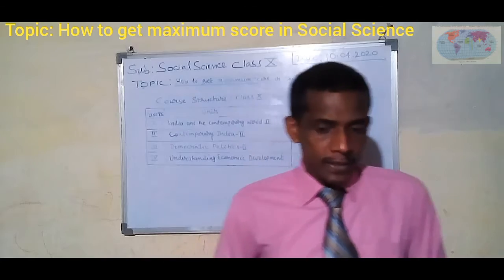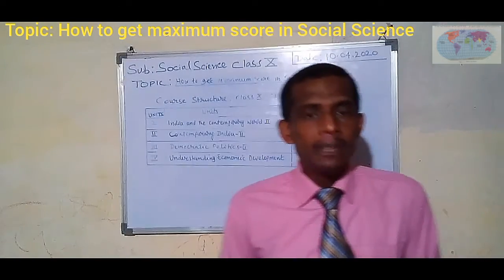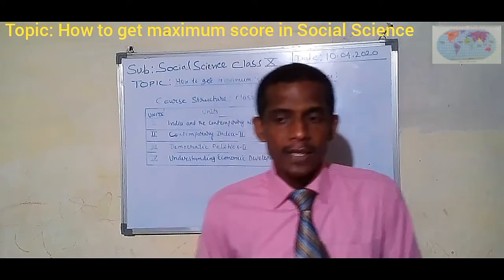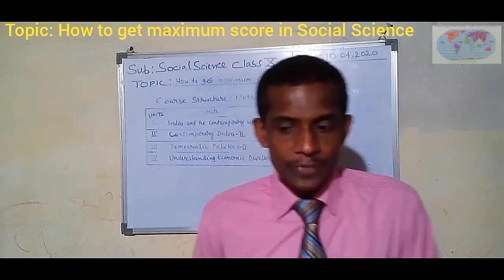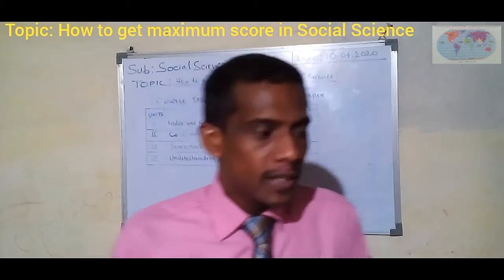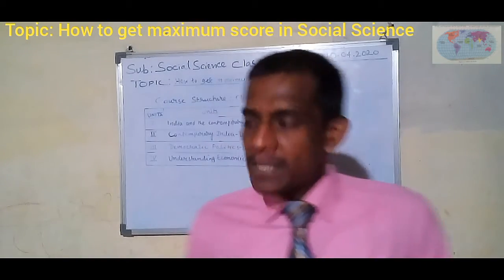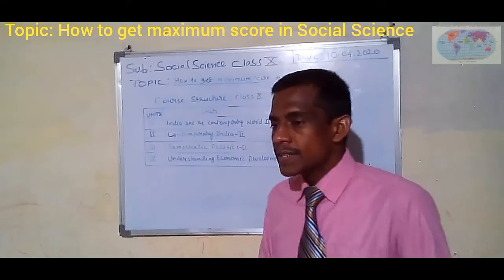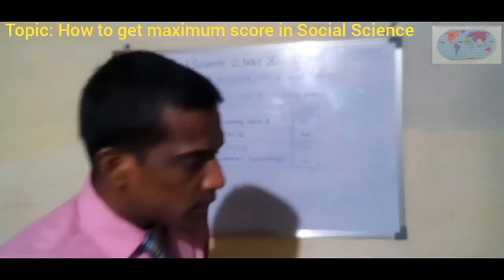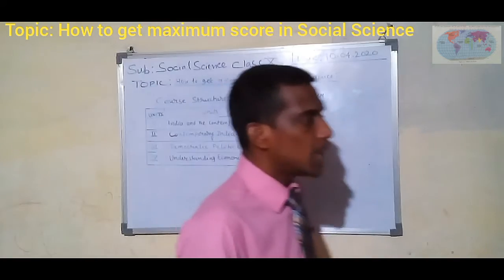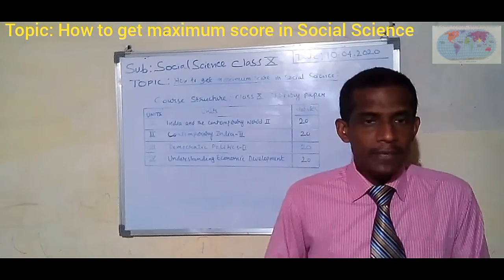Now I am giving you some tasks which will be helpful for scoring well. At first, I am discussing the syllabus of social science for class 10. Social science is a combination of 5 major subjects.